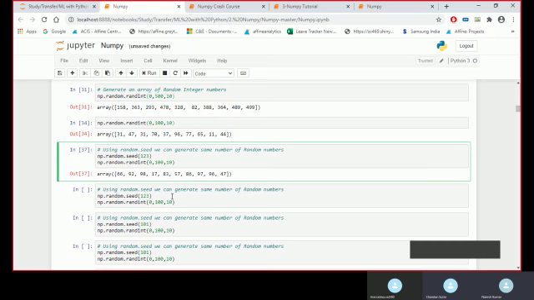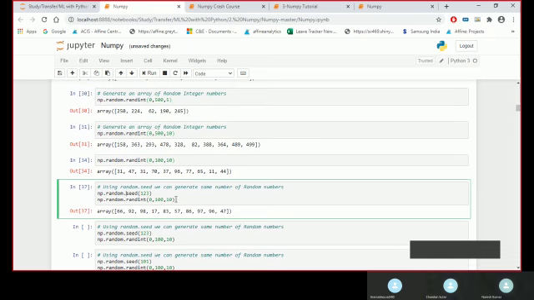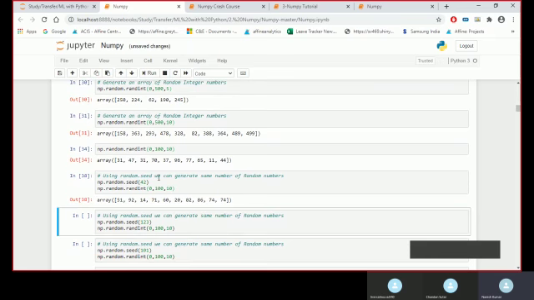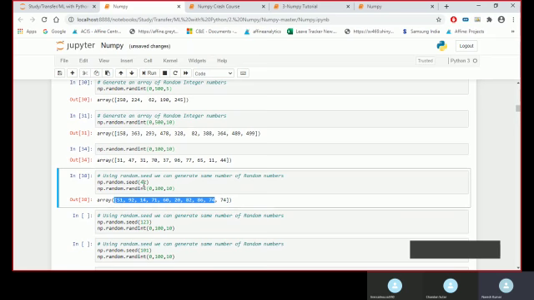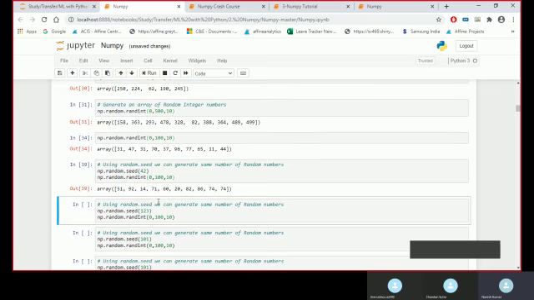We can give any number, right? You can give any number. So I can write 42 also. Now it would change, the first time it would change, because this number got changed. So if I run it now, it would remain the same. Let me run this. You will see it is the same, right?